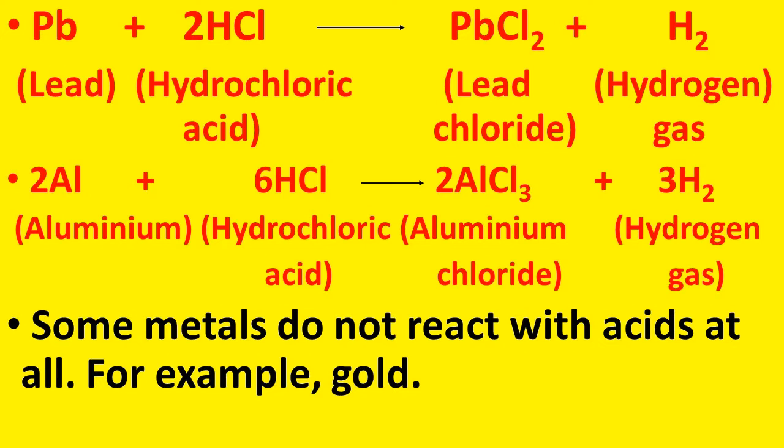Okay. Now, some metals do not react with acids at all. We have seen that many reactive metals react with hydrochloric acid and form their corresponding chlorides. But there are some metals which do not react with acids at all. One such metal is gold.